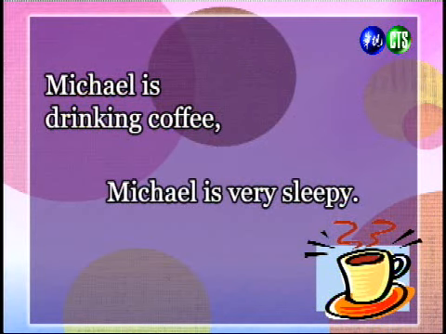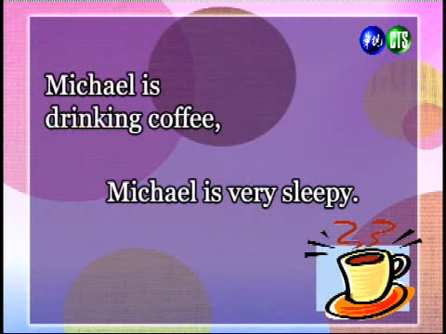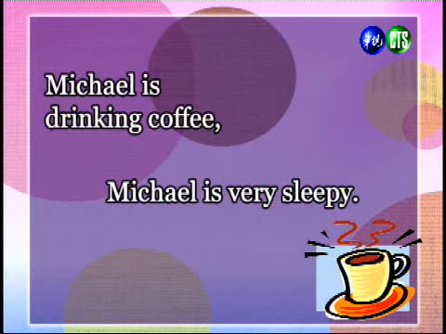It's subordinated or it's put below the main idea. 好，那既然我们说 Michael is very sleepy 这个句子是属于重要性比较低的，那我们就把它放在 Michael is drinking coffee 的后面。